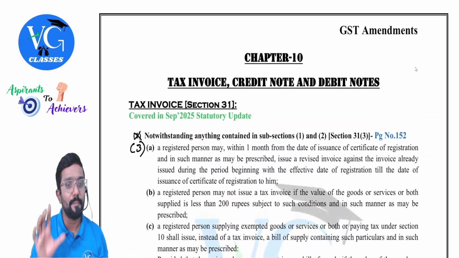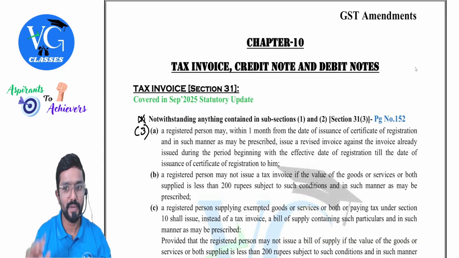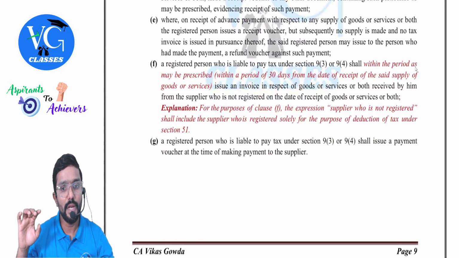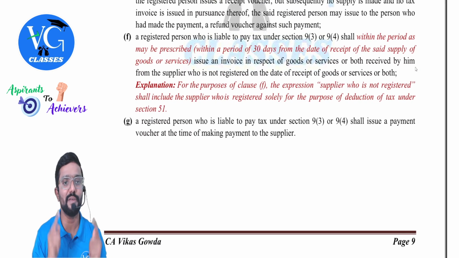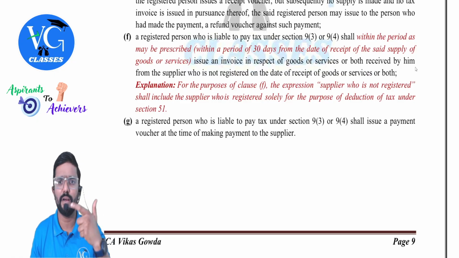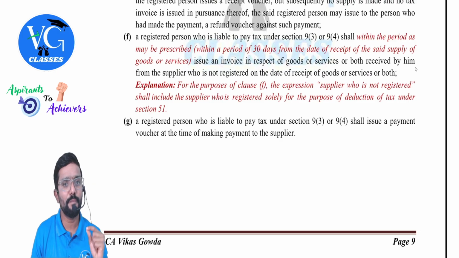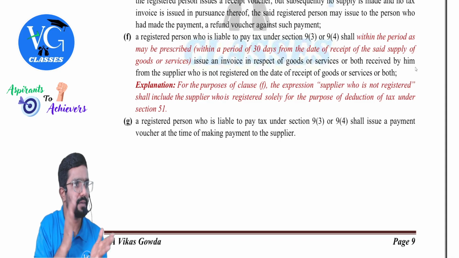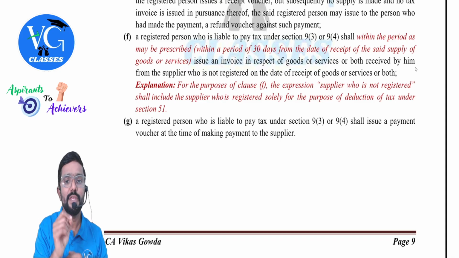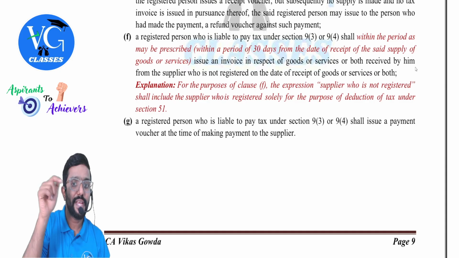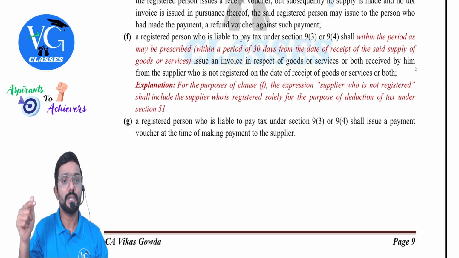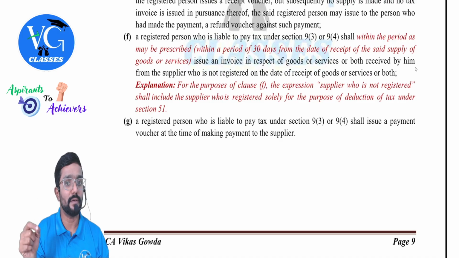Okay. This is a part of the invoice chapter, under section 31 subsection 3. Already the provision was there, but there is a slight amendment. Let me quickly read it. A registered person who is liable to pay tax under section 9(3) or 9(4), that is RCM, shall within a period as may be prescribed, and they have prescribed that time, which is within a period of 30 days from the date of receipt of said supply of goods or services, issue an invoice in respect of goods or services or both received by him from the supplier who is not registered on the date of receipt of goods or services or both.